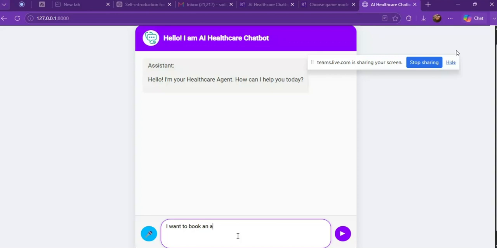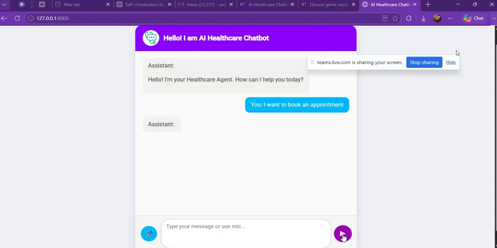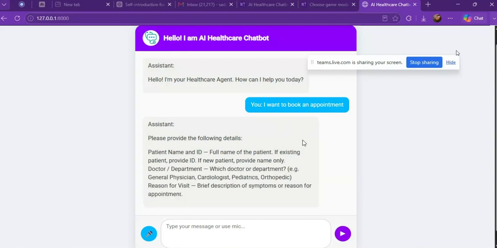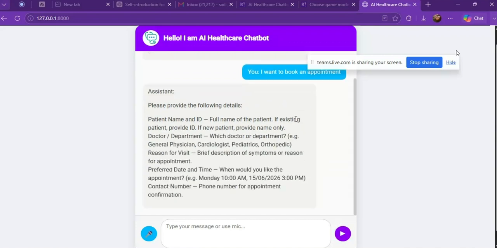book an appointment. As you can see, I give the query for appointment booking. It will ask the details of patient name and ID, doctor department, reason for visit, the preferred date that you want, and the contact number.